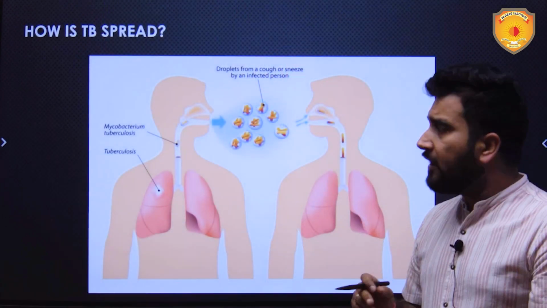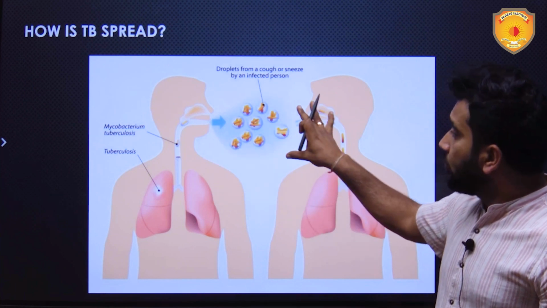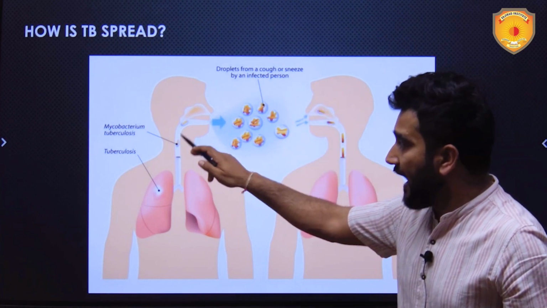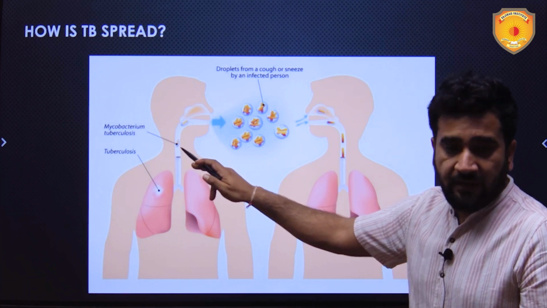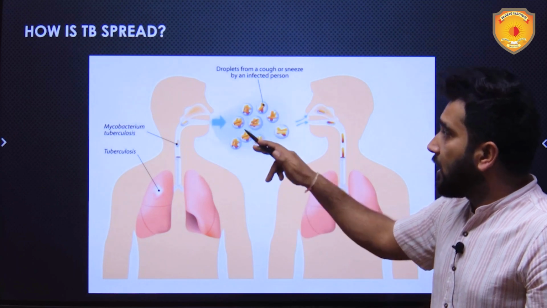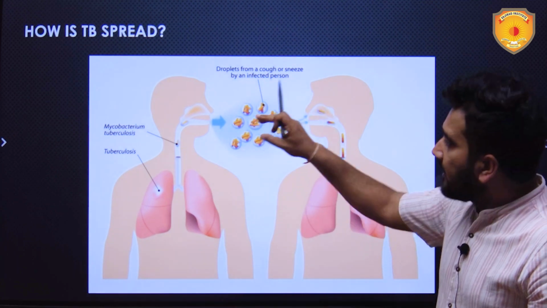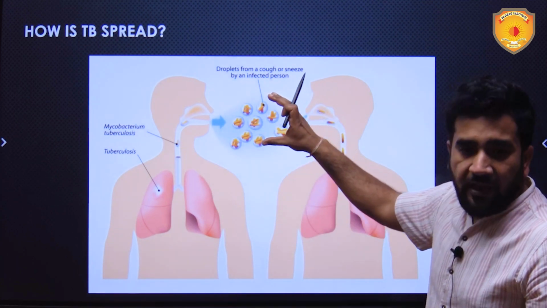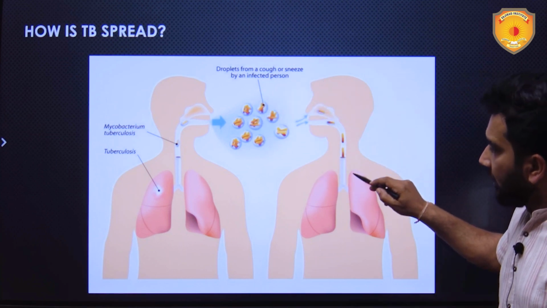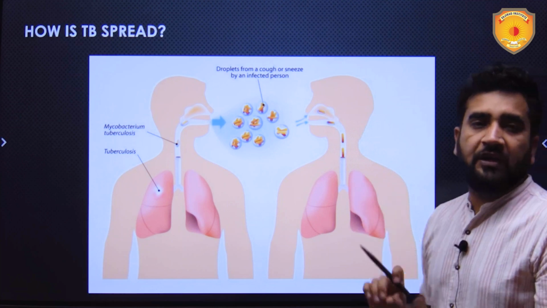How does it spread? It simply spreads this way. A person who has this bacterium Mycobacterium tuberculosis in his or her body coughs and sneezes, and those bacteria become airborne, get into the air, and when you breathe in that air, those bacteria get into you, and this is how you get infected.